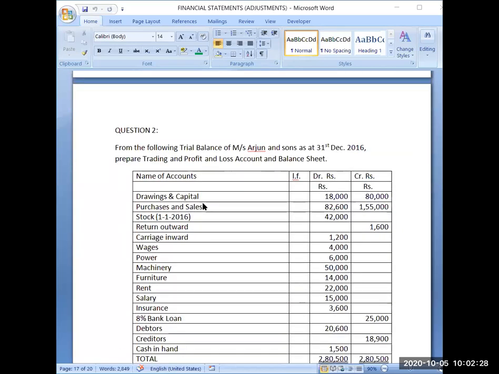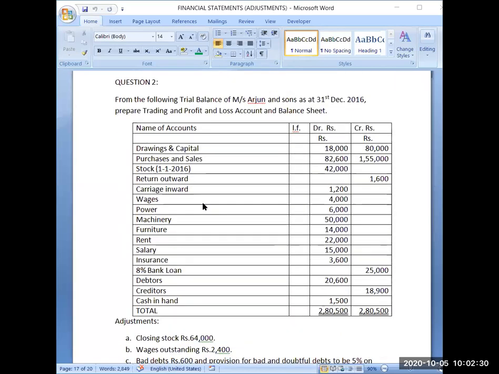So today we will be doing this question. From the following trial balance of Messrs. Arjun and Sons as at 31st December 2016. This date is very important.